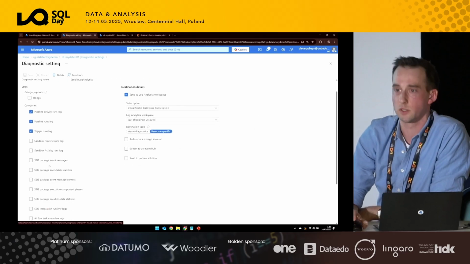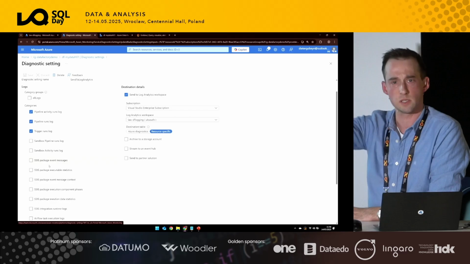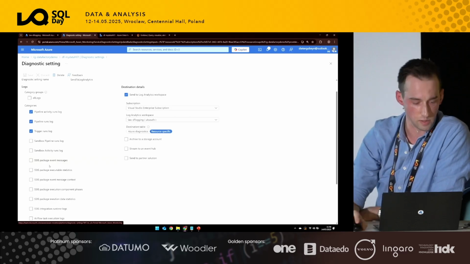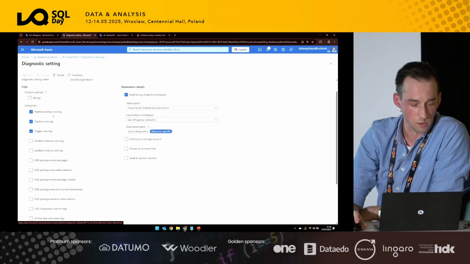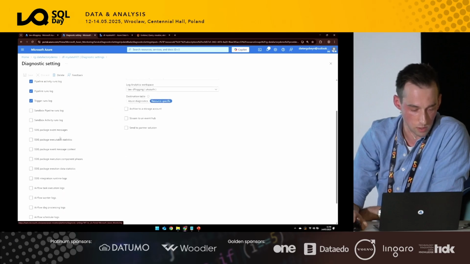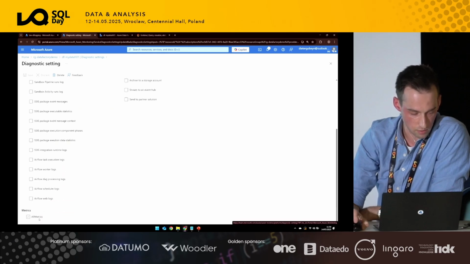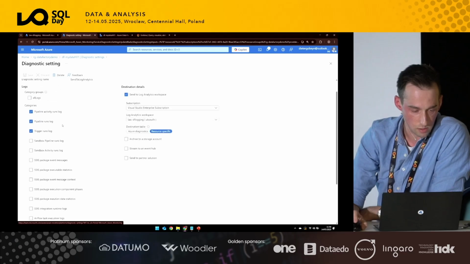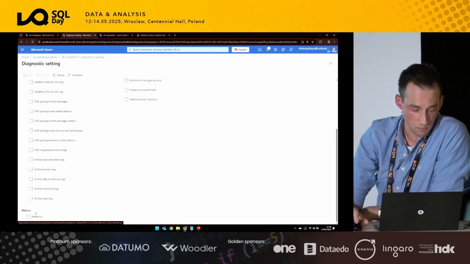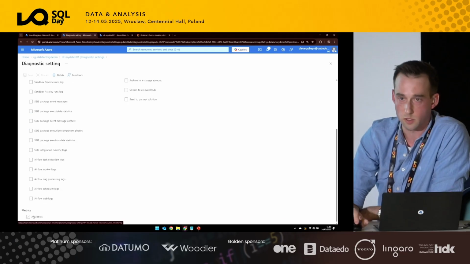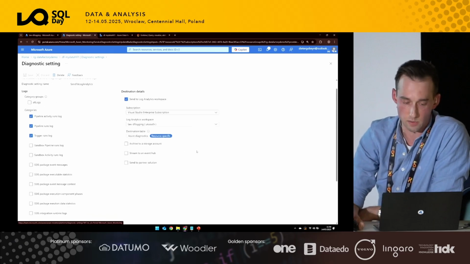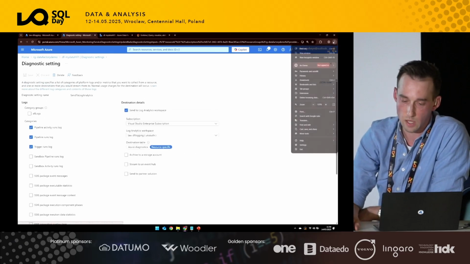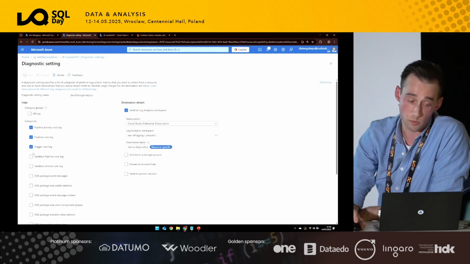So there was a gentleman, or a couple of people, that were saying, hey, we still use SSAS. Here's where you select which kind of logs you want to capture. So I've got now the pipeline runs and then the trigger runs as well. There's some more for SSAS as well and other stuff. So these are the execution logs effectively, but there's also metrics around resource consumption and all the other stuff. So you can also capture those, if you feel that's really what you want. So that's the source of what you want to capture.